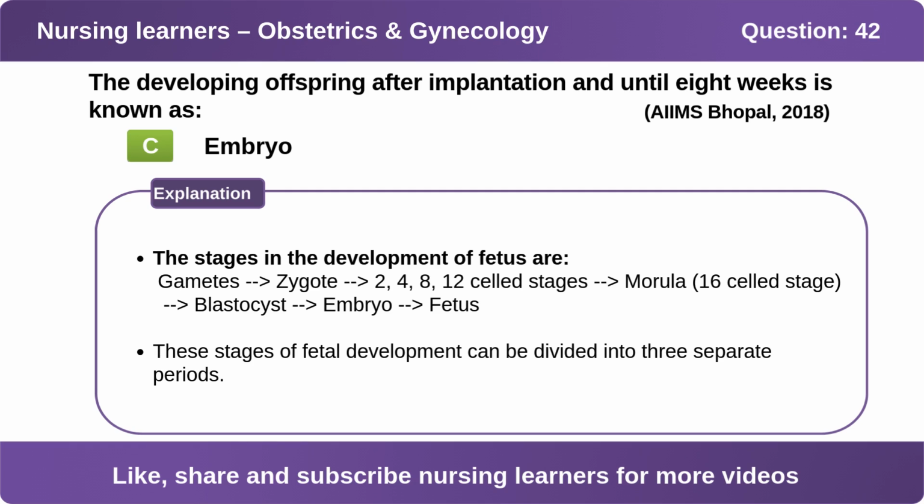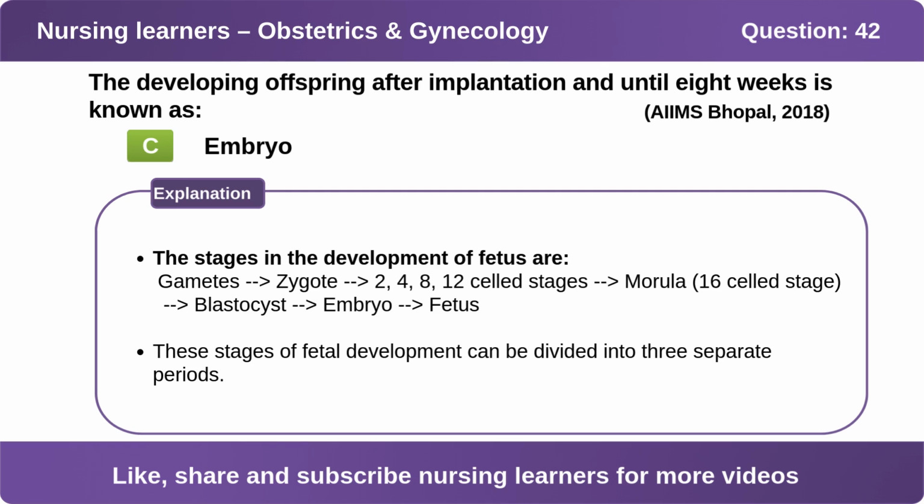We have already learned the developmental stages of the fetus in our previous video. Let's understand this again. Gametes, that is sperm and ovum, fertilize to form zygote. Zygote then undergoes cell division to form 2, 4, 8, and 12-celled stages, followed by a 16-celled stage called morula. Morula then further divides to form blastocyst, which then develops into an embryo and finally into a fetus.